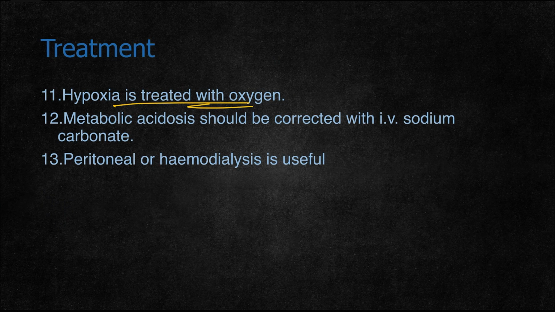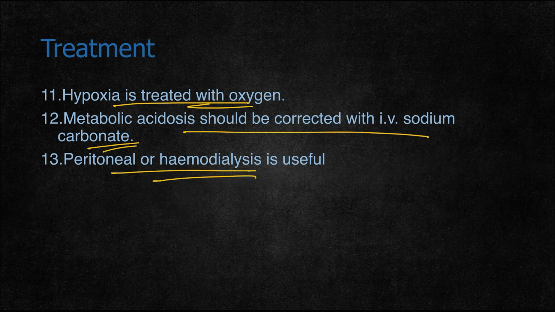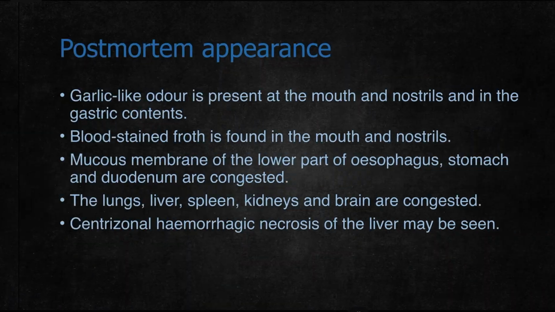Hypoxia is treated with oxygen by intubation. Metabolic acidosis should be corrected with IV sodium bicarbonate. Peritoneal dialysis is also useful in removing the aluminum phosphide.